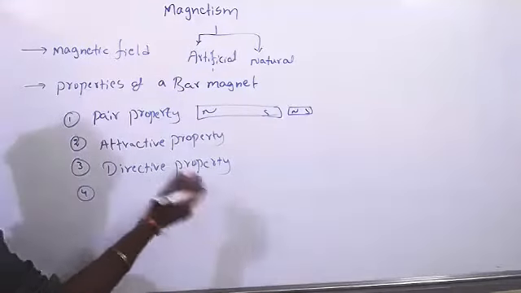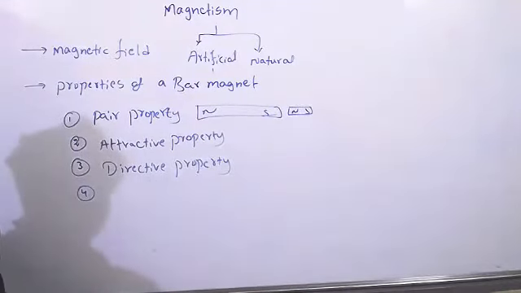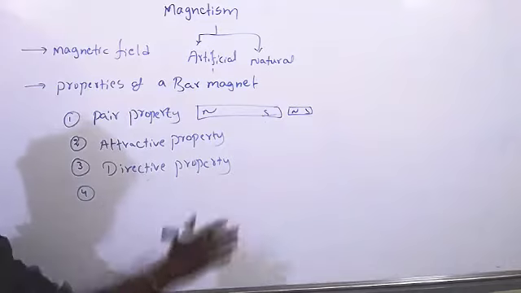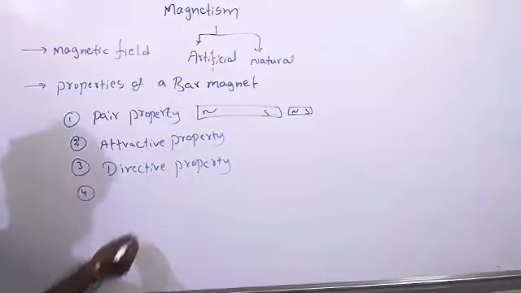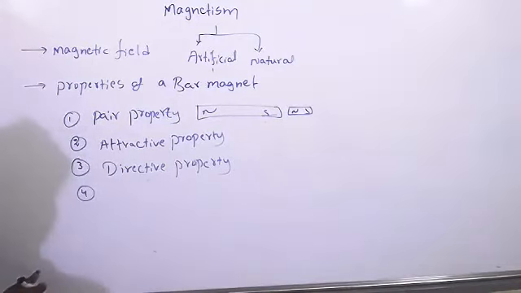Magnet shows direction, north and south. So that is the reason it has directive property. Two like poles, what will happen? Like poles repel each other, unlike poles attract each other.